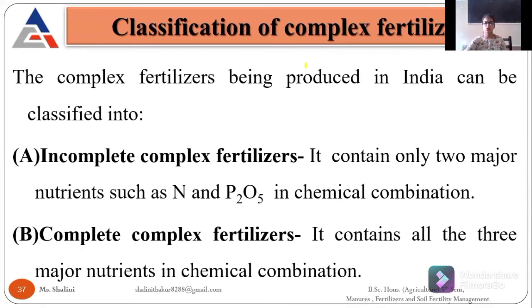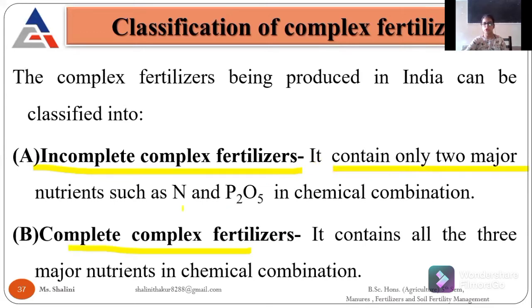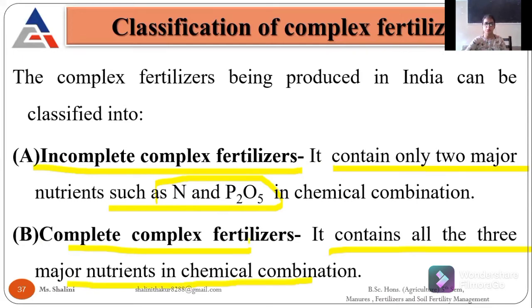If I talk about the classification, there are two types: one is incomplete, the second is complete. Incomplete contains only two major nutrients, like nitrogen and phosphorus, in a chemical combination. But complete contains all three major nutrients, N, P and K. NPK, all three, are known as complete complex fertilizer if they are prepared through chemical combination.